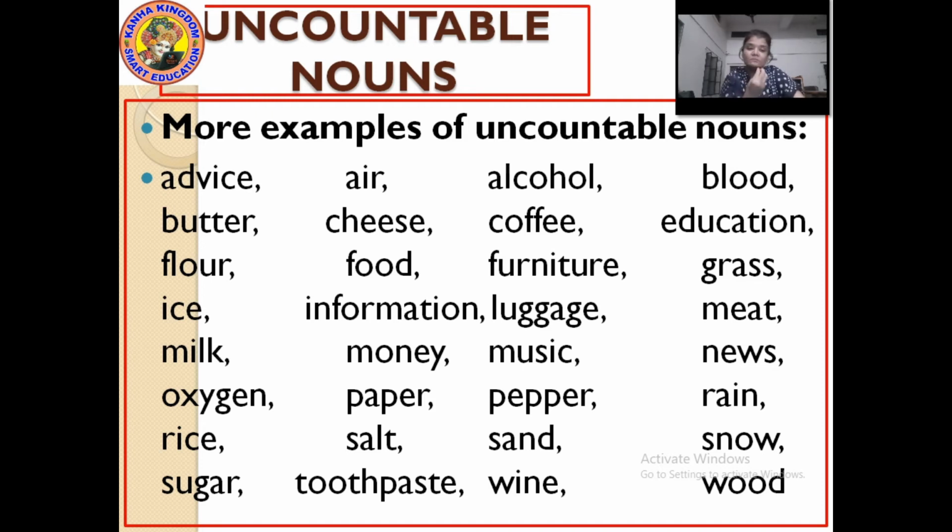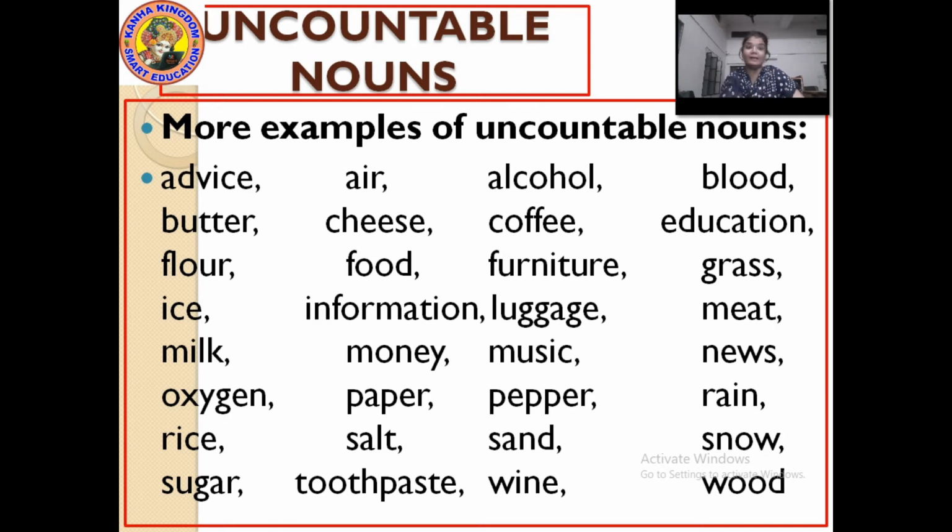Food. I had 2 food. I had 4 food. No, I had some food. I have eaten too much food. But you can't say I have eaten 1 food, 2 food, 4 food, 100 food. Furniture cannot be counted. Grass in the garden cannot be counted. Snow-covered mountain, not ice, I'm sorry. Information. Give me some information. Give me 4 information? No.